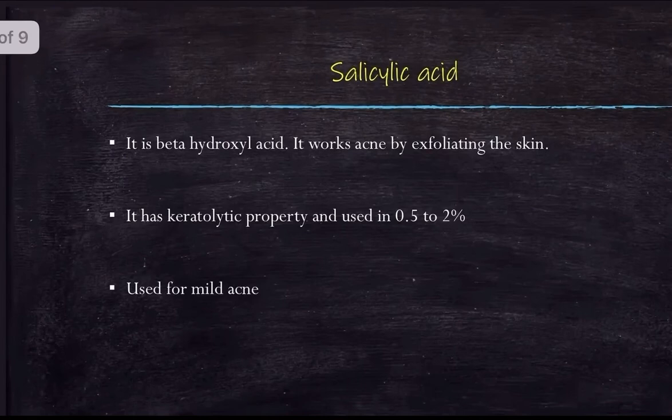Next is salicylic acid. Salicylic acid is very common in OTC products. Chemically, it is a beta hydroxy acid which works on acne by exfoliating the skin. It has keratolytic properties and can be used in a concentration range of 0.5 to 2%. Its indication is the treatment of mild acne.